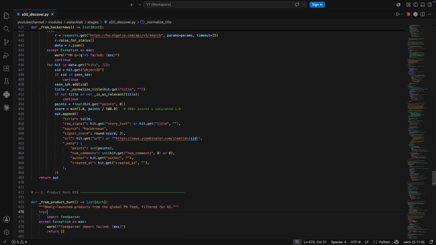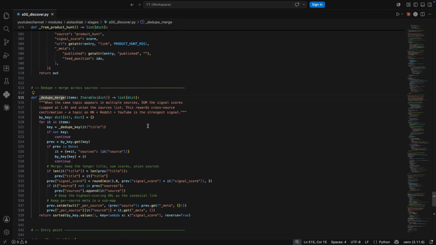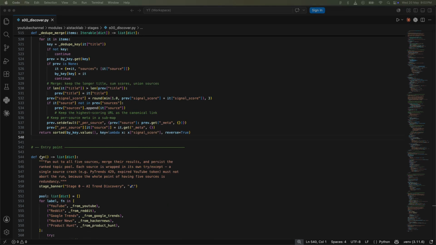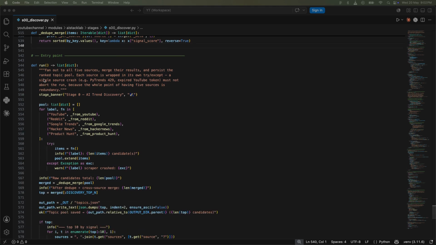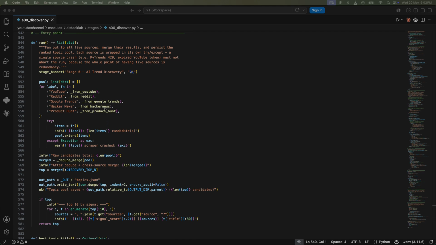And this is the core ranking logic. Dedupe merge. When the same topic appears across multiple sources, we sum the scores and union the source list. That cross-source confirmation is what allows genuine momentum to rise above isolated hype. Finally, the run function orchestrates the entire discovery pass. Each source collector is isolated behind its own try-except block, so failures degrade the system gracefully instead of crashing the pipeline. If Reddit rate limits or Google Trends breaks, discovery still succeeds. You just end up with a slightly thinner candidate pool instead of a dead run.